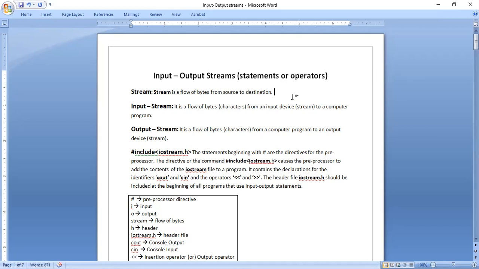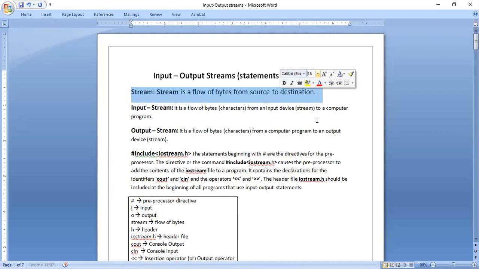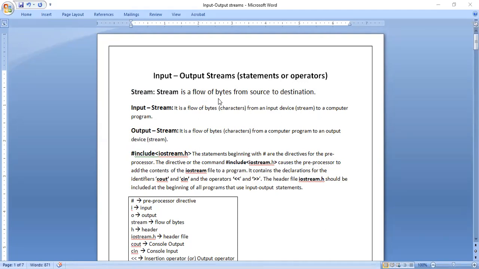Here we will come to know step by step what a stream is, how many types of streams there are, and what a statement or an operator is. First, what is a stream? A stream is a flow of bytes from source to destination. Generally, stream in English means something flowing. If air or water flows in one path, that is called a stream. The same concept is used in computer science, but here it is not a flow of water or air, it is a flow of bytes.